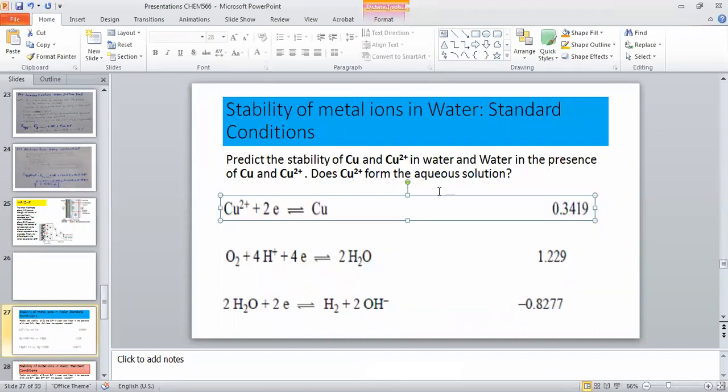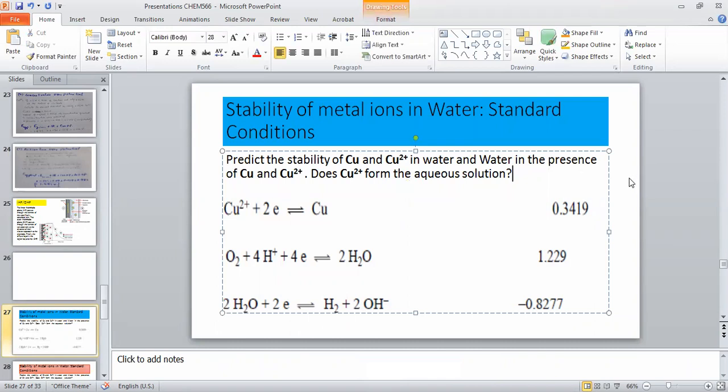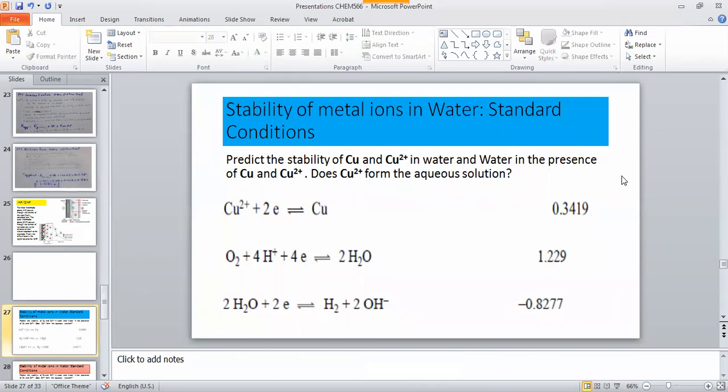This is one of the examples. Again, the way of teaching is, you can pick any of the half cells published anywhere in the world, and you can do similar things. So this is actually the learning of the proper content. Otherwise, this is just the memorization of the concept, and I hate this one. So this is how you can determine the stability of the metal or the metal ions in water.